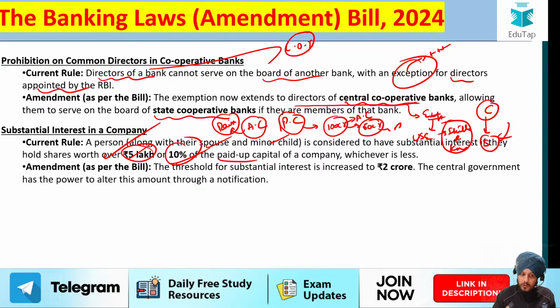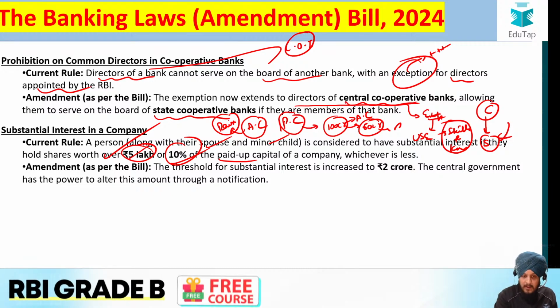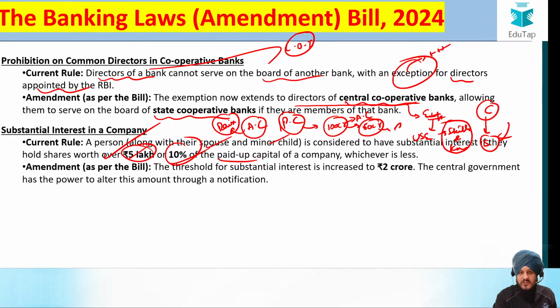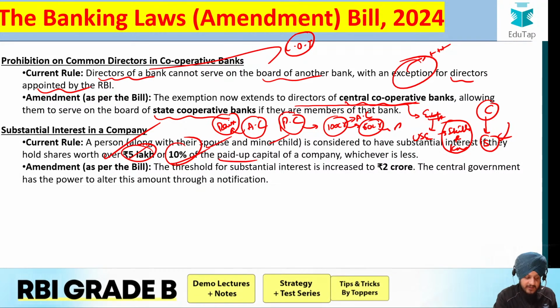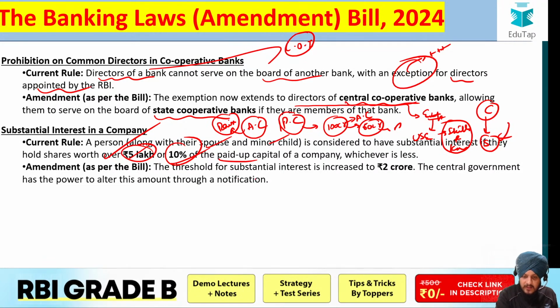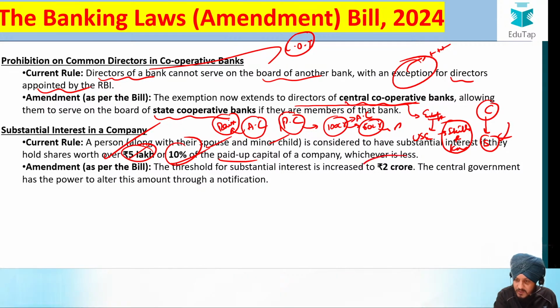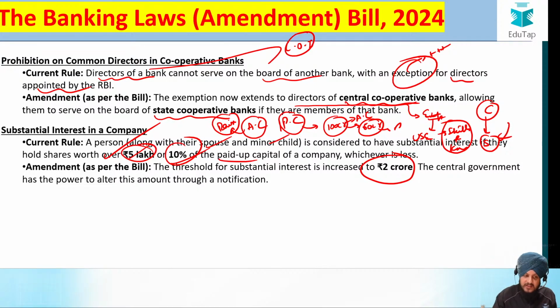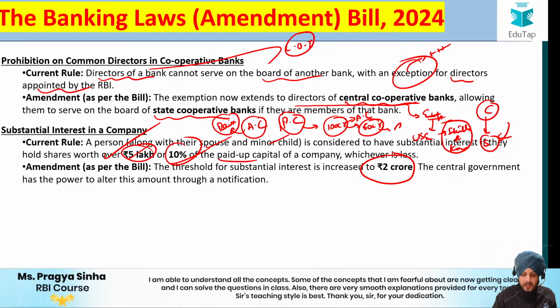So now the government has brought the amendment with respect to it. Now the government has raised the holding of share which shall be categorized as the substantial interest. The threshold for substantial interest is increased to 2 crore rupees. Earlier it was worth rupees 5 lakh, now it has been increased to 2 crore rupees, and the central government has the power to alter this amount through a notification. Fine. So it has been raised.